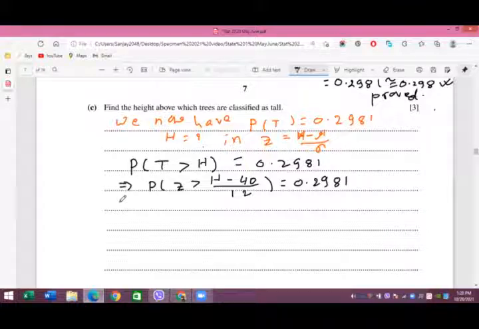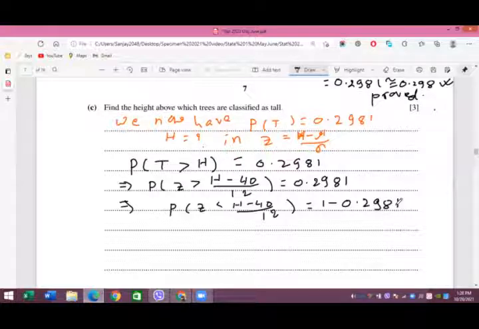Equals 0.2981. Now as the table is given in terms of less than, we can write P(Z less than (h minus 40) by 12) equals 1 minus 0.2981, and from the calculator you'll find this value as 0.7019, and this can also be represented by phi of z.